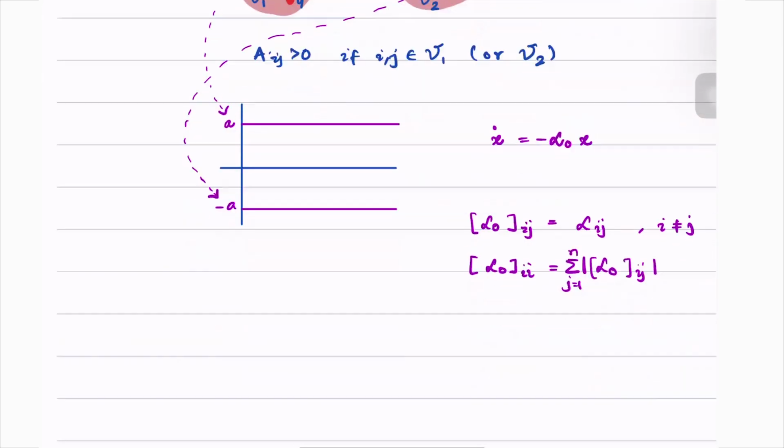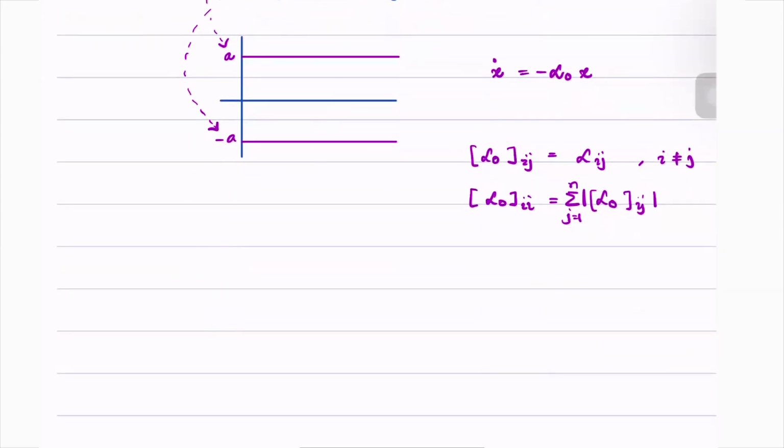Just to give an example, let us construct a small network. Is this network structurally balanced?